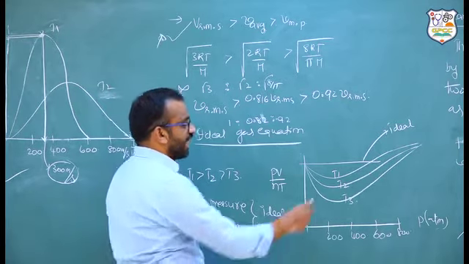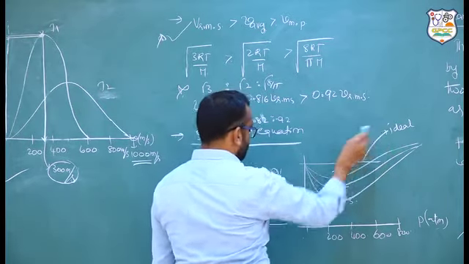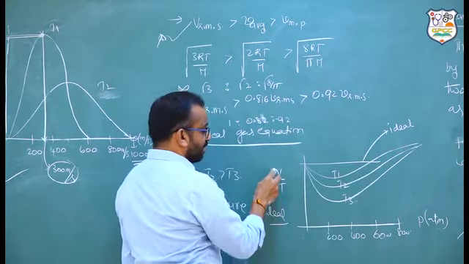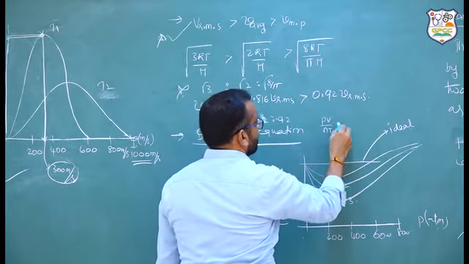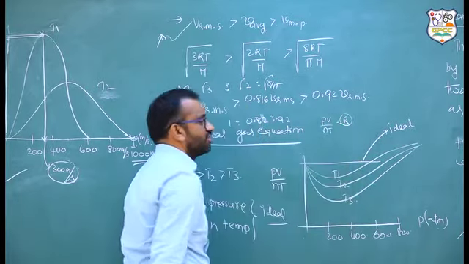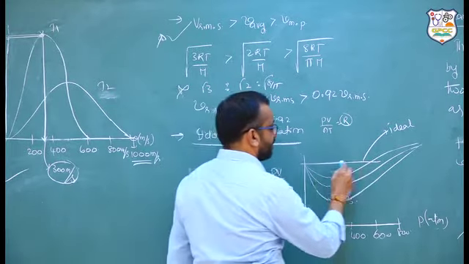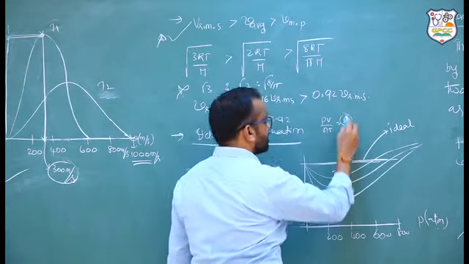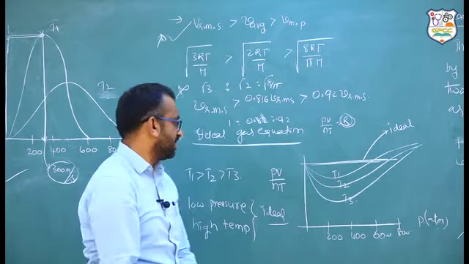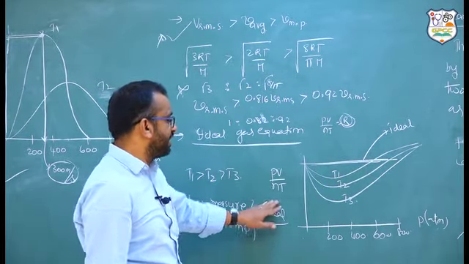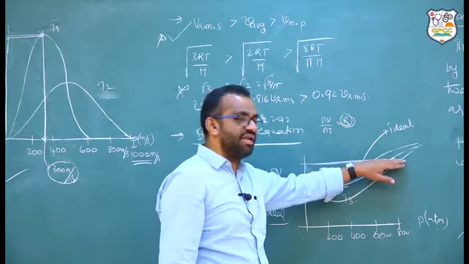See, this is an ideal gas equation. PV by nT is nothing but what? The gas equation is PV is equal to nRT, so PV by nT is equal to R. R is constant everywhere. That means PV by nT is constant, which is called the ideal gas equation.